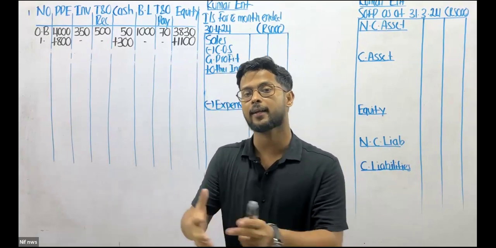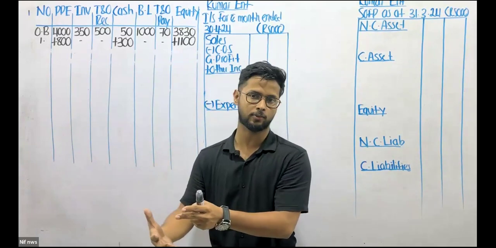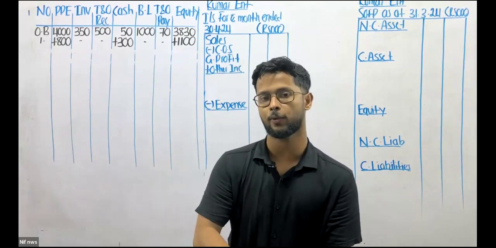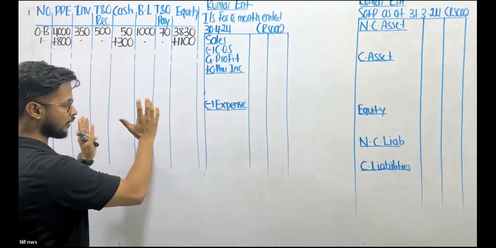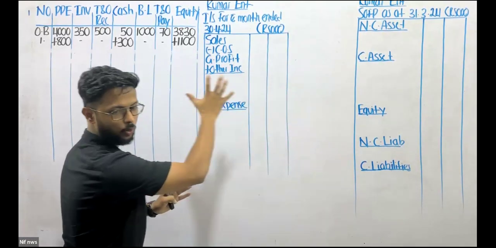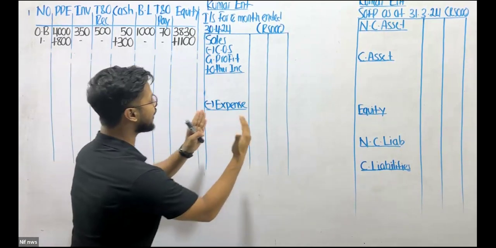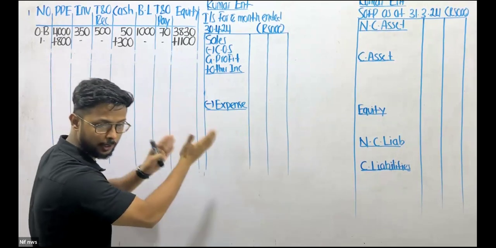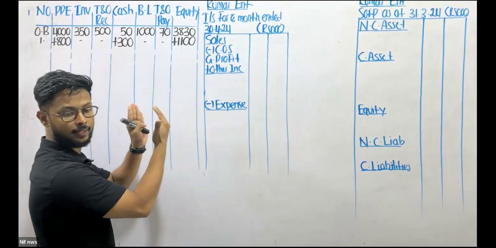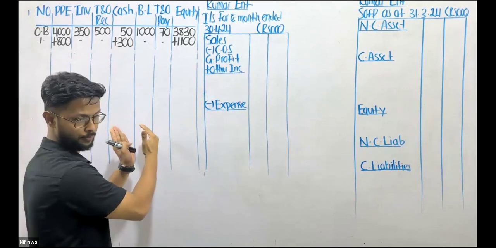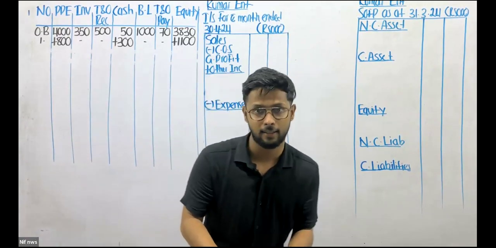There are many techniques that could be used as you do certain types of questions. When it comes to the accounting equation, if the examiner asks you to prepare the income statement and SOFP along with it, let me tell you what you should do. You should do the accounting equation and income statement simultaneously.